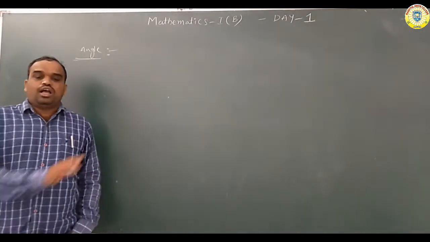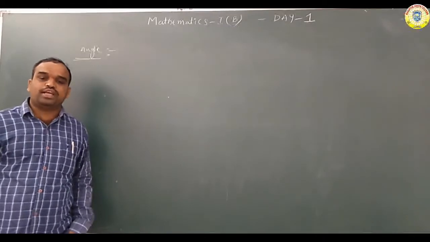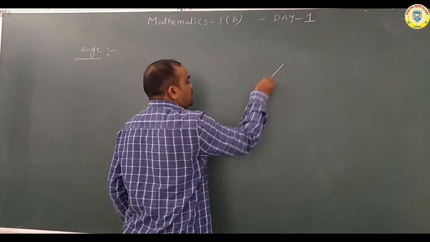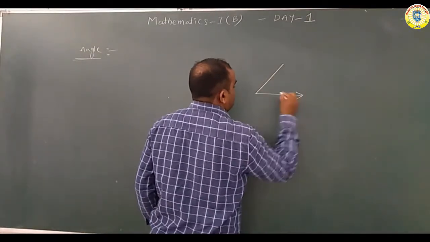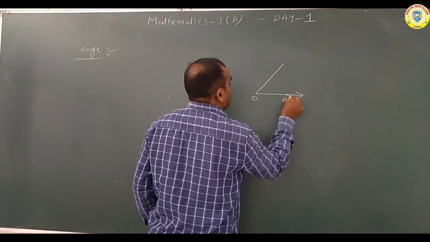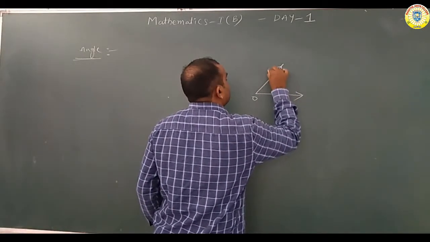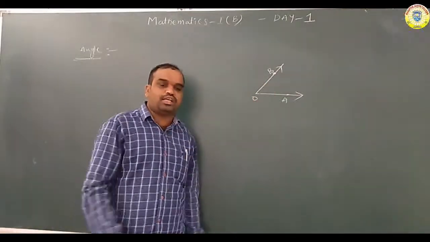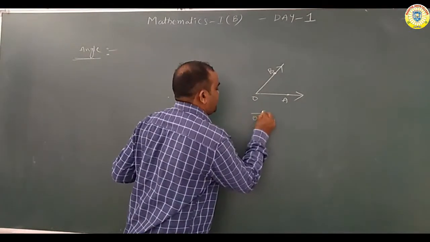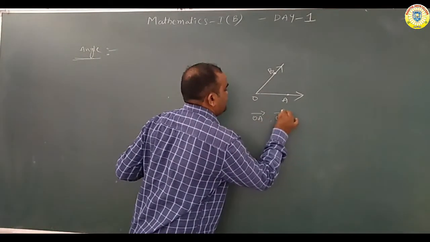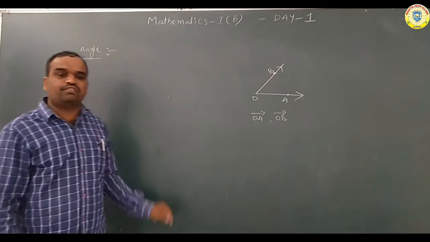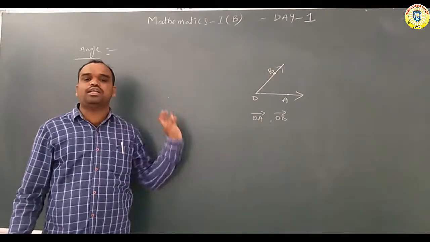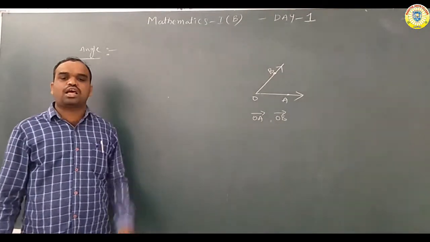Angle means union of two rays having a common end point in the plane. See here, must and should, two rays are required. So see here, this is O, this is A, this is B. OA is the one ray, OB is the another ray. What is the definition of the angle, sir? Union of two rays having a common end point in the plane. Then it is called angle.